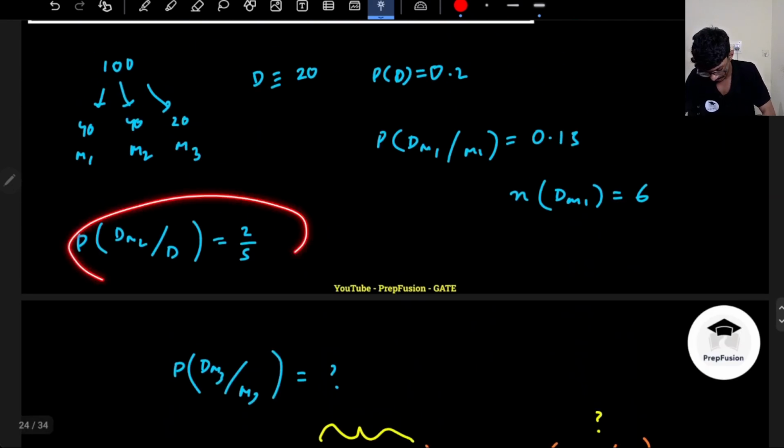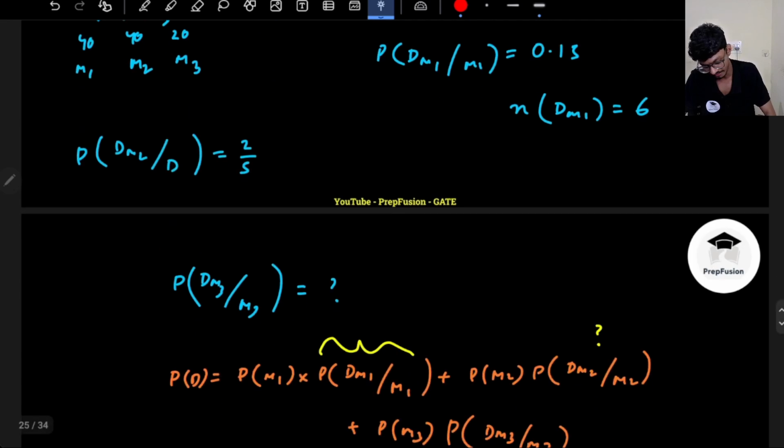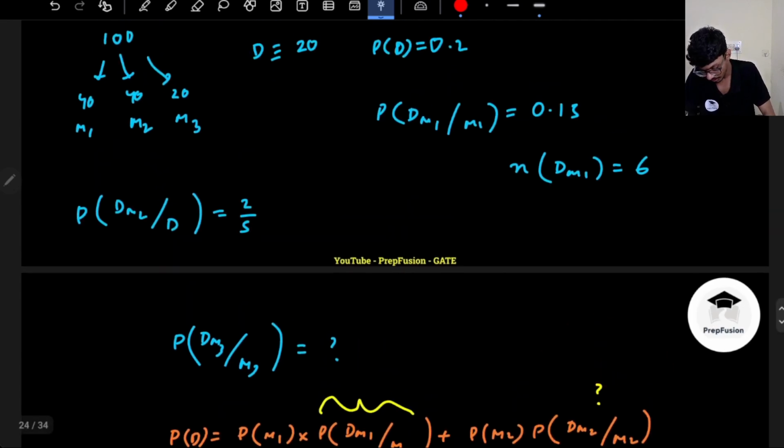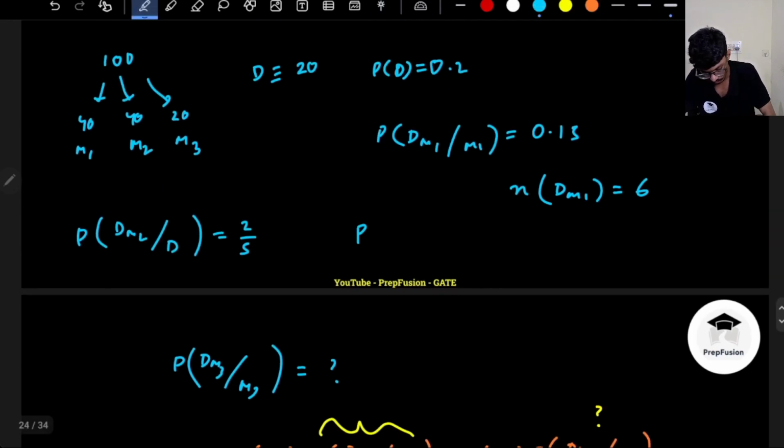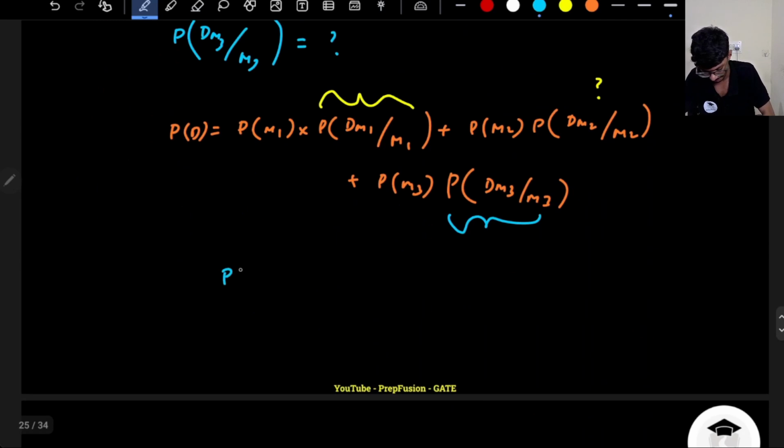Somewhat it is given over here, right? The probability of M2 given D is 2 by 5. So can I find this value? One thing to notice: the probability of any event A is always equal to n(A) divided by the total sample space.